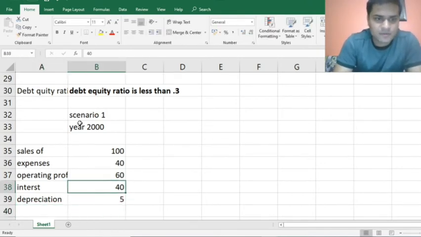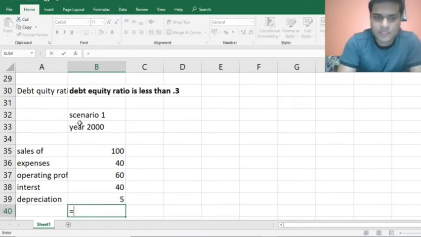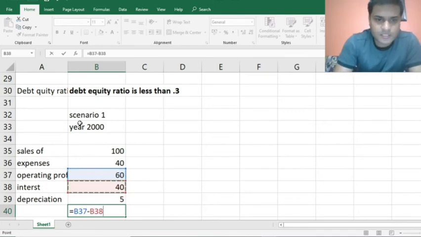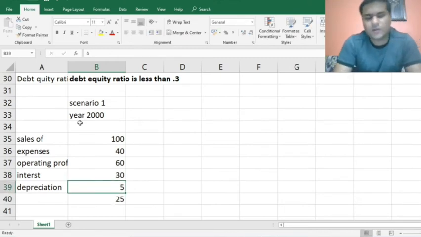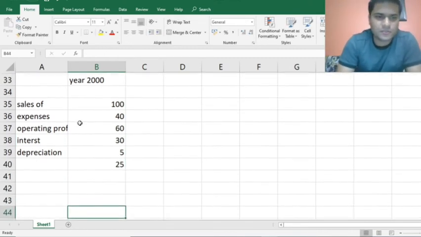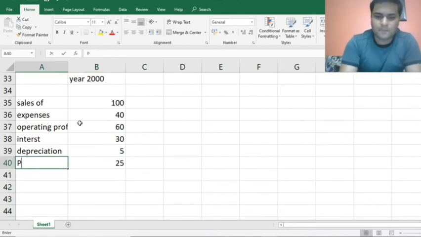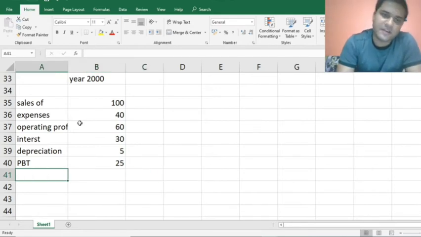Then what is left? 60 rupees is the operating profit. Now I subtract this. I take the interest rate as 30 in order to make things more understandable. So this is my profit before tax. Fair enough. This is my profit after tax, say at the rate of 35%.